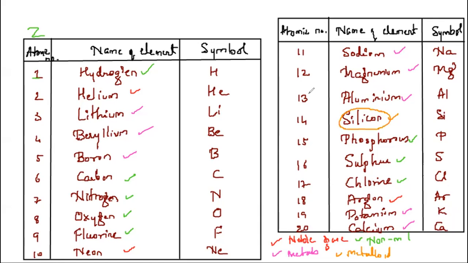Apart from silicon, we have germanium, arsenic, antimony, tellurium. Only a few are there, hardly countable. Five to six are metalloids. That's it. The maximum are metals, some are non-metals, and very few, five to six, are metalloids.